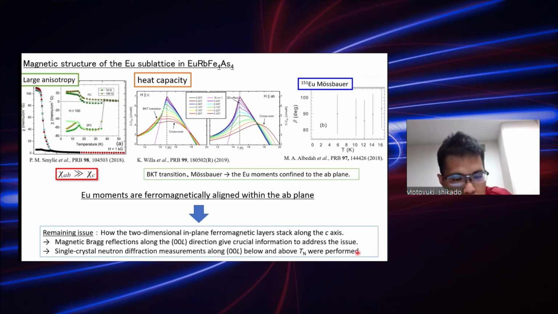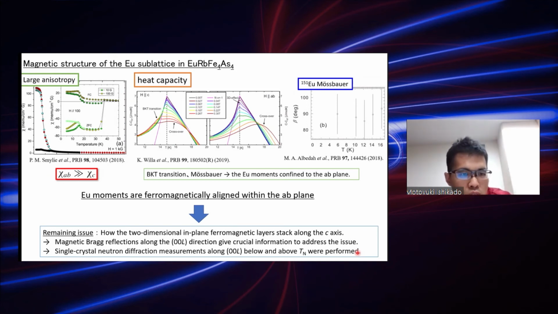So magnetic Bragg reflection along the 00L direction gives crucial information to address the issue. So we have performed single crystal neutron diffraction measurements above TN and below TN along 00L.